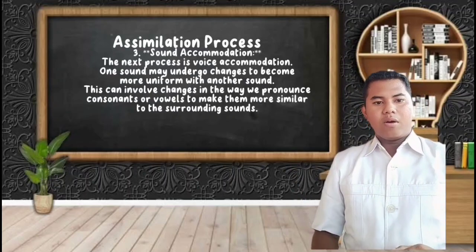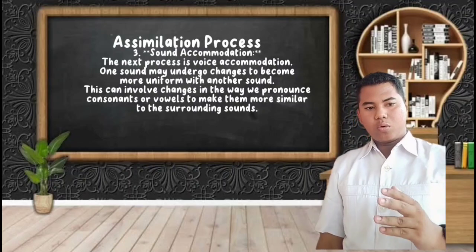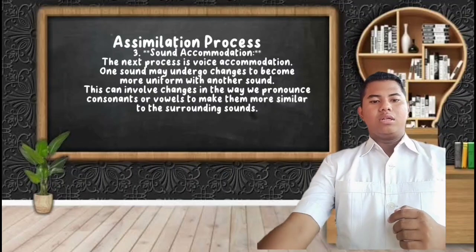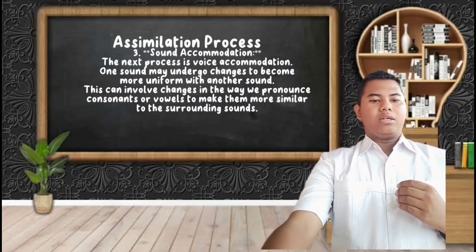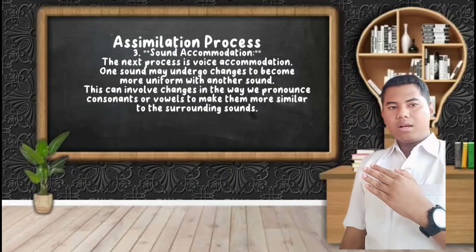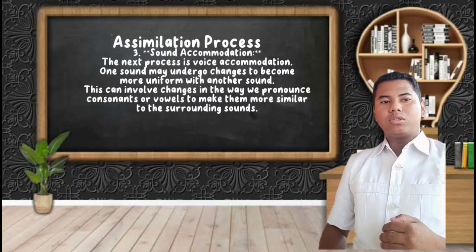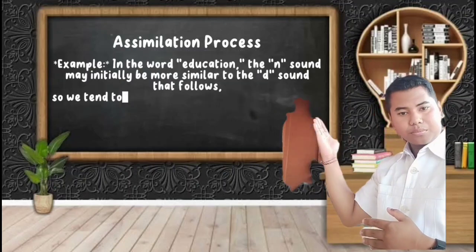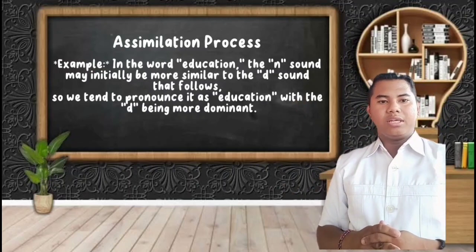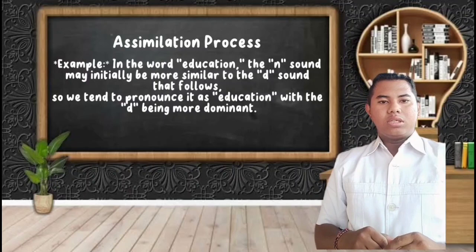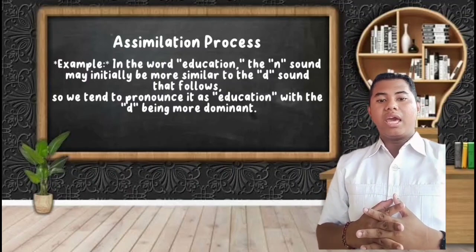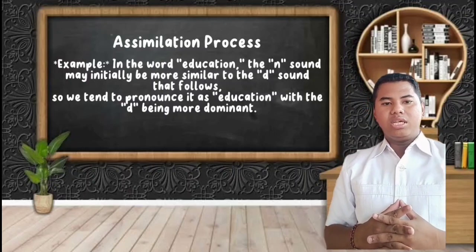Number 3, sound accommodation. The next process is sound accommodation. One sound may undergo change to become more uniform with another sound. This can involve a change in the way we pronounce a consonant or vowel to make it more similar to the surrounding sounds. For example, in the word "education," the N sound may initially be more assimilated to the D sound that follows, so we then pronounce it "ejucation" with the D being more dominant.